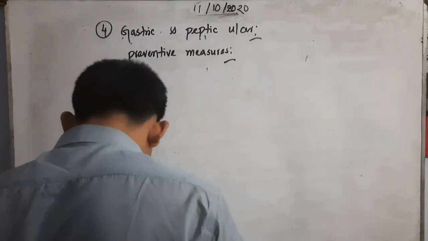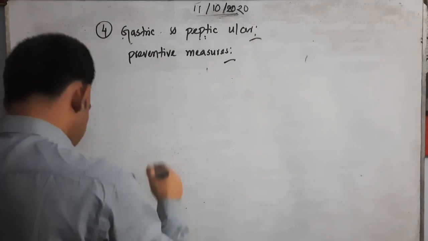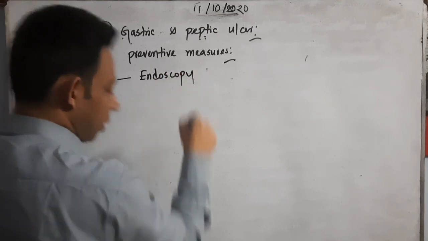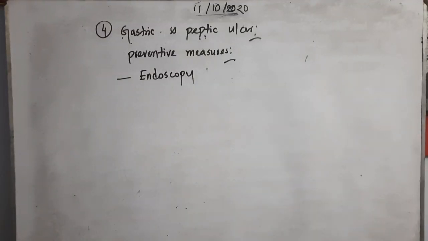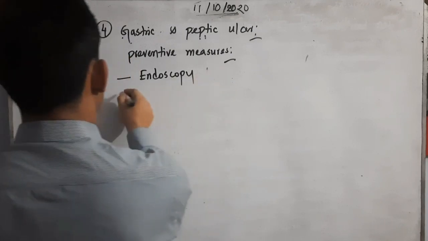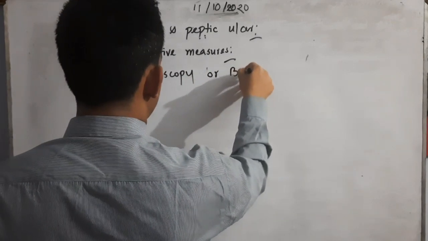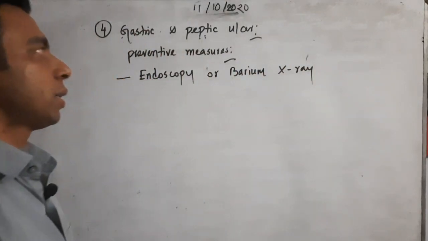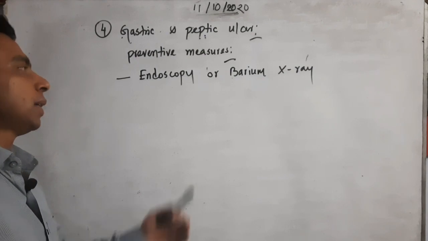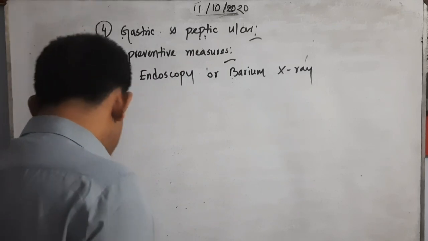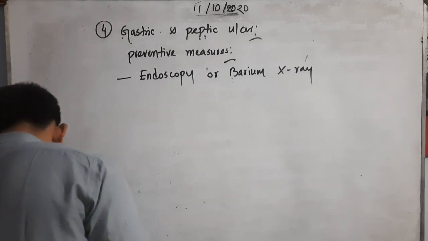Endoscopy or barium X-ray, which is used for that specific part. You can ask me, sir, what is a barium X-ray? Barium is a metallic substance used for finding the inner source in any case. At that time, a barium X-ray is needed. That means a metallic X-ray. It is needed to do that.